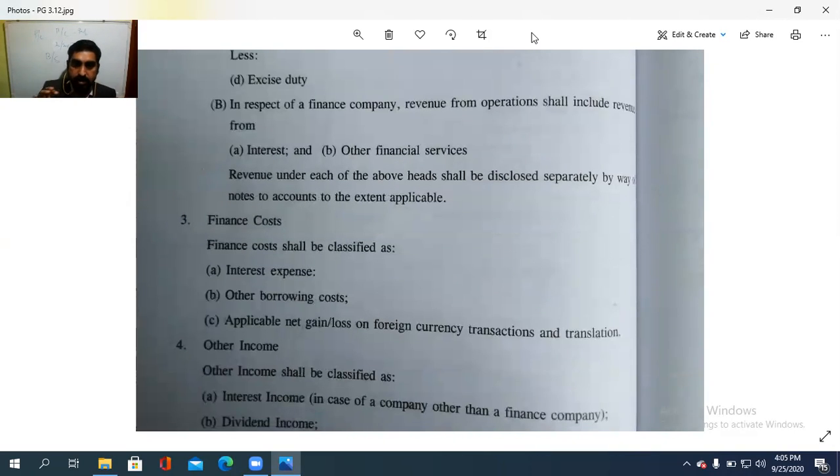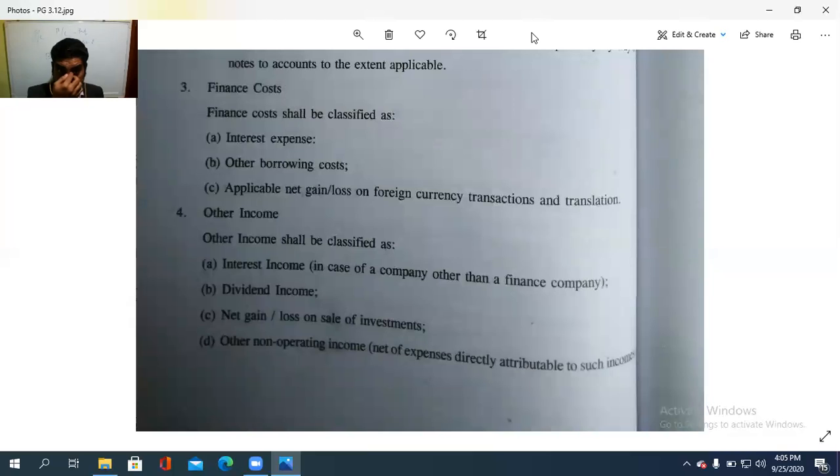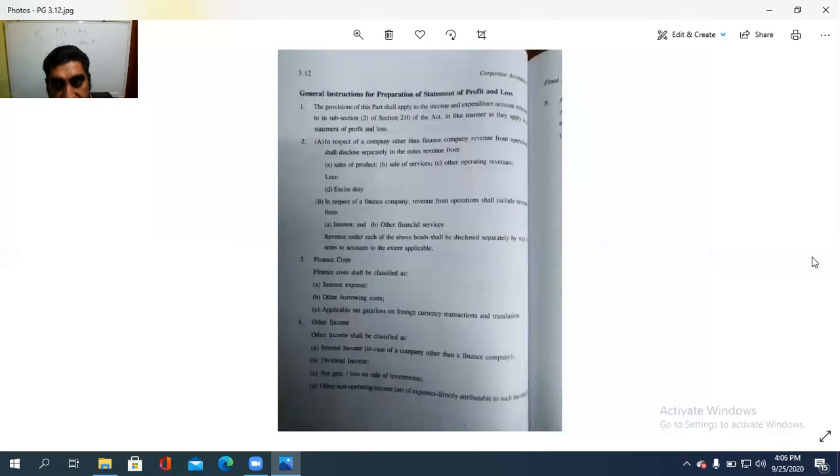Finance cost that includes interest expense, other borrowing cost applicable, net gain or loss on the foreign currency transactions and translation. Then other income shall be classified as interest income, dividend income, net gain or loss on sale of investment and other non-operating incomes, etc.